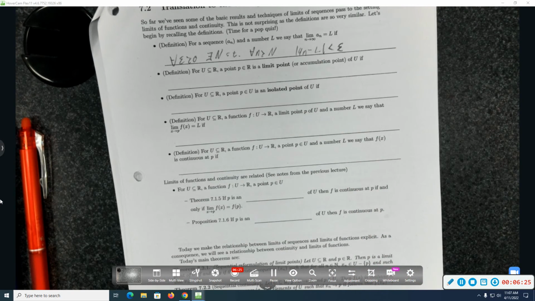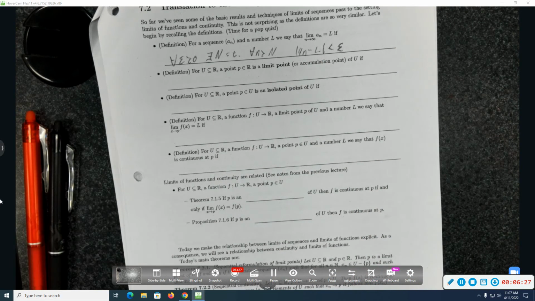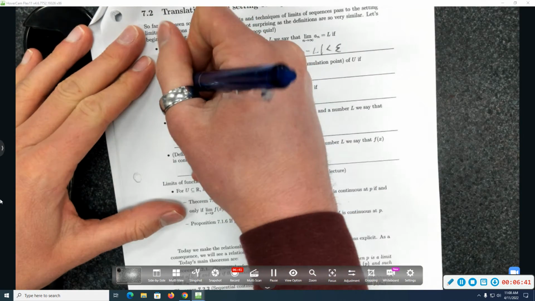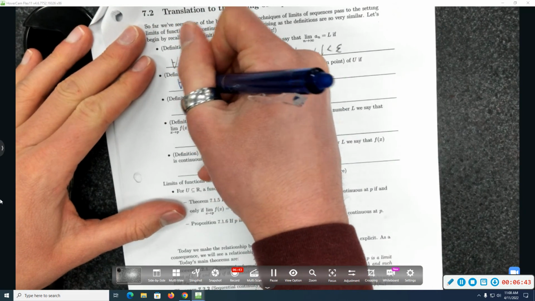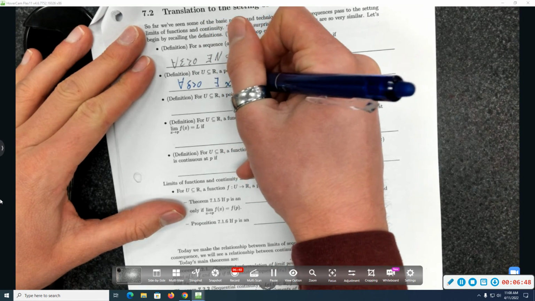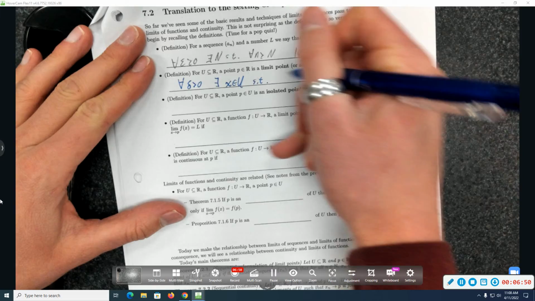A point P is called a limit point of U if... anyone remember? Cool, let's write it down, and then draw the picture. For every positive number delta, there exists a point x in U such that